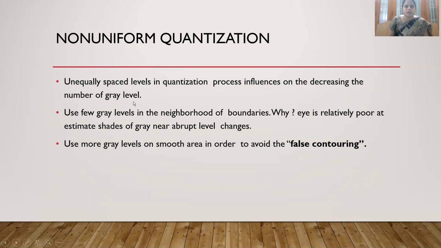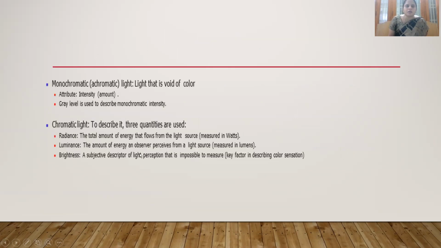Now we are decreasing the gray levels. We are using few gray levels, only one level or two levels. We already discussed that if we have few gray levels, false contouring will appear. But few gray levels we can use at the boundaries, where the eye is relatively poor at distinguishing them. We have to use more gray levels in the smoother areas, because false contouring is clearly visible there. So in order to avoid false contouring, we have to use more gray levels.